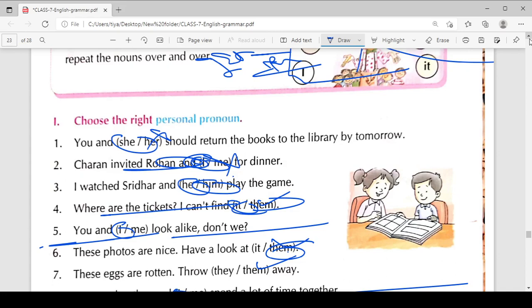I will discuss all kinds of sentences, compound and complex, and active and passive voices, but you have to wait, and after a few days we will discuss all these cases.